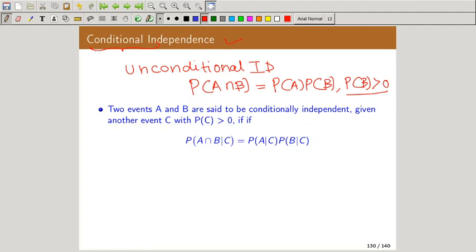Okay. Now what is the definition? So two events A and B are said to be conditionally independent given another event C whose probability is always positive if and only if probability of A intersection B given C is equal to probability of A given C into probability of B given C. So the proof is quite easy. You can just go with the multiplication rule.